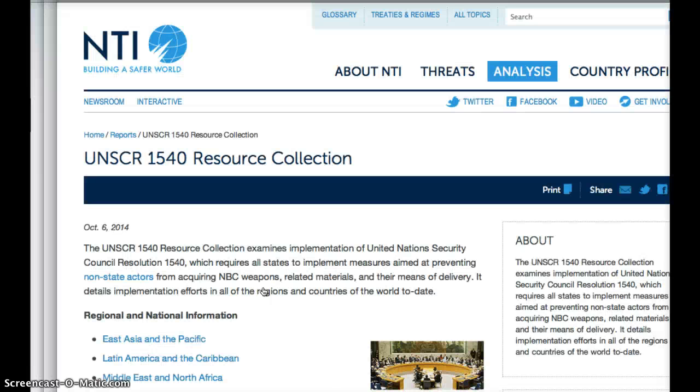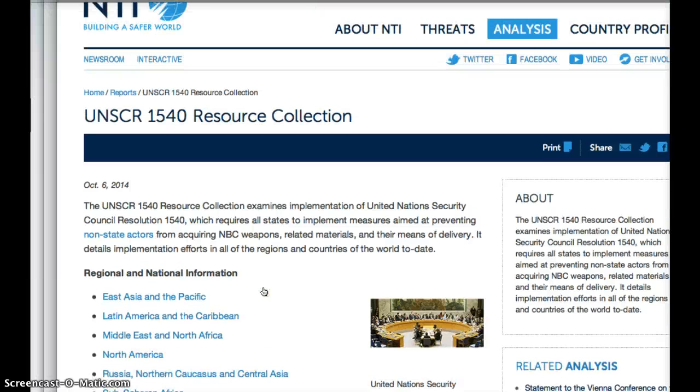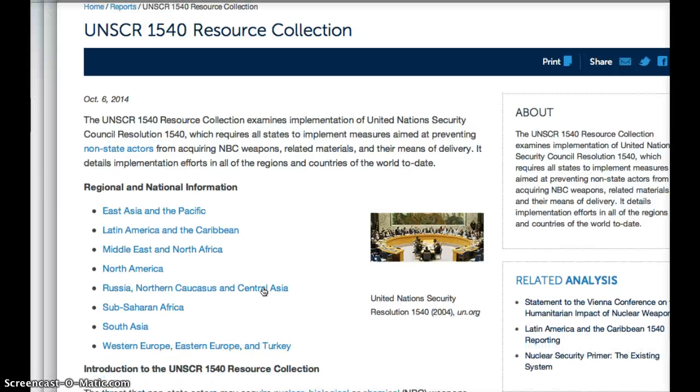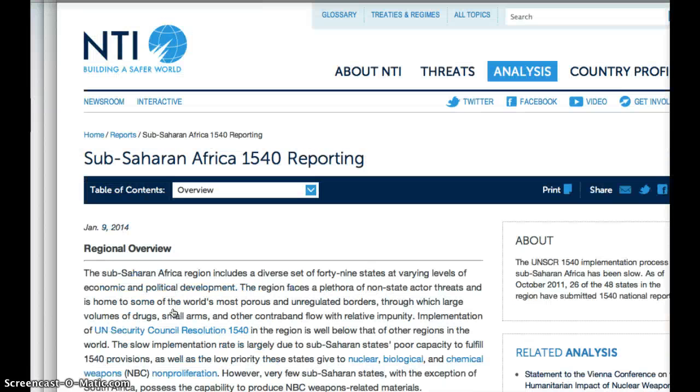Many of you are probably familiar with, well, you will be after your reading, what United Nations Security Council Resolution 1540 requires: that all countries do everything by any means possible to stop nuclear proliferation and the spread of chemical weapons. So if you are one of those 5 countries, instead of having a complete country profile, what we do have is regional information. Now if you were Luxembourg, you'd go to Western Europe. If you were Chile, you'd go to Latin America. I'm going to click on Sub-Saharan Africa, just to show you what's there.